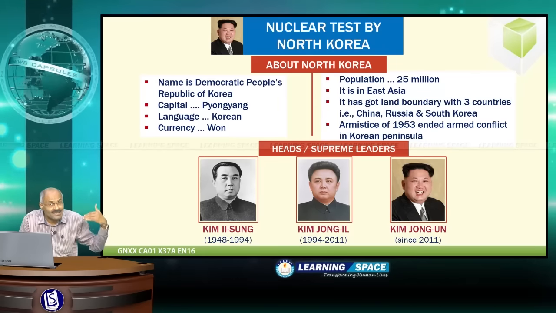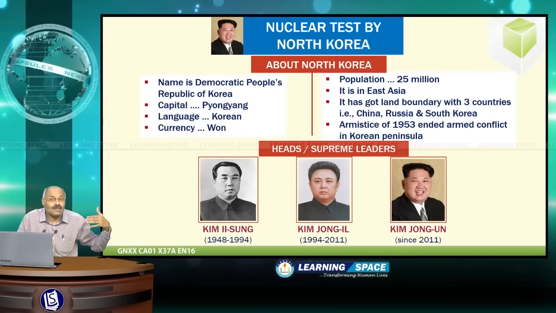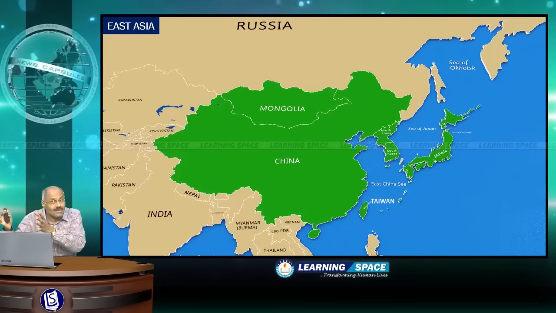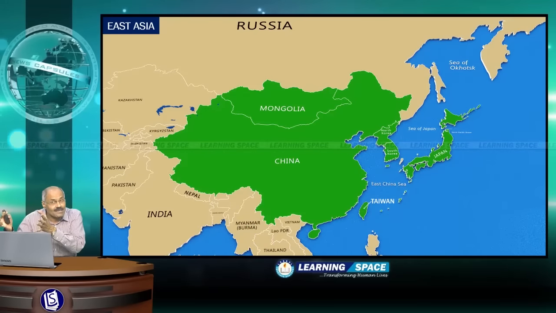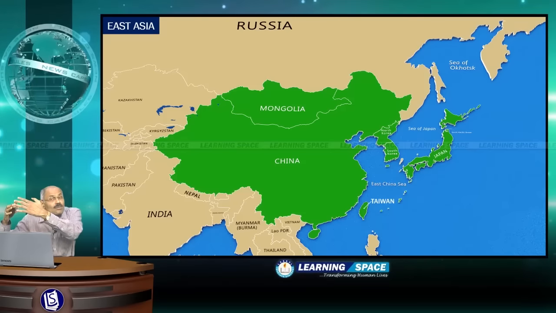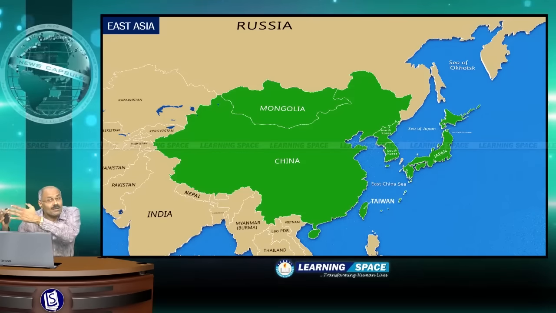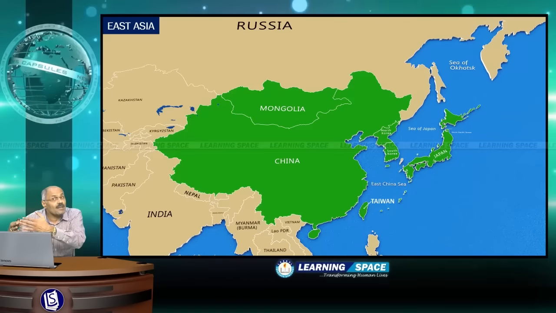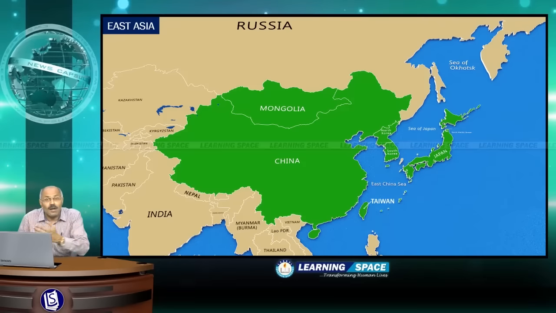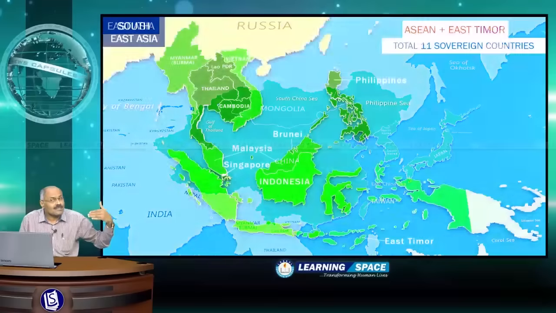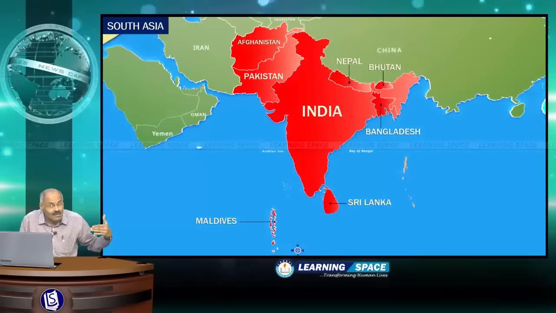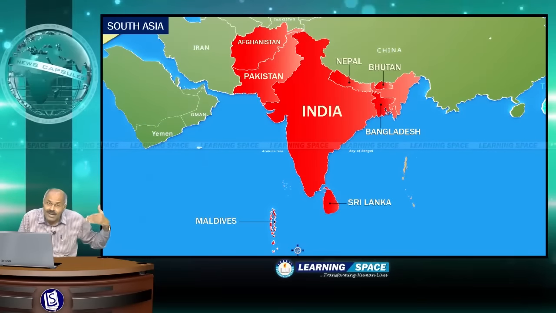You may ask what is meant by East Asia. Asia is divided into different regions. One is East Asia, which has got 6 countries. Out of 6 countries, all of you are familiar with China, then Mongolia, South Korea, North Korea, Japan, Taiwan, and please don't forget Taiwan is not recognized by China. So these 6 countries are part of East Asia, and at the same time all of you are familiar with Southeast Asia and South Asia, where India is one of the countries.